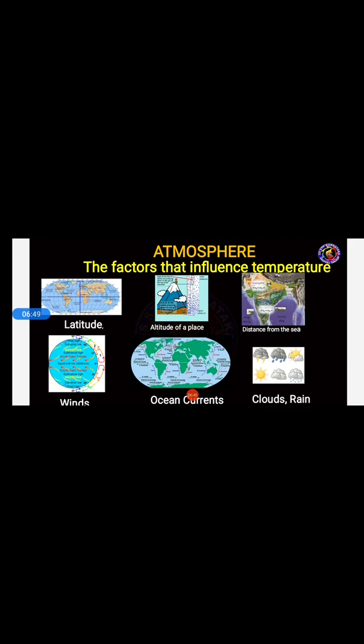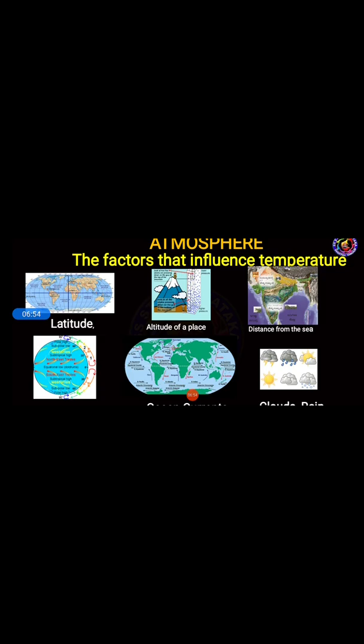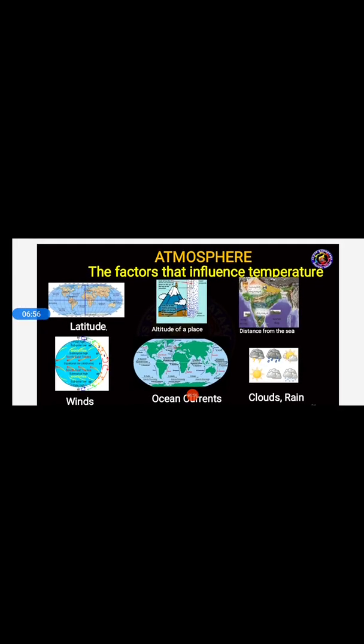For example, it changes because of latitude, altitude of a place, distance from the sea, winds, ocean currents, clouds, and rain.